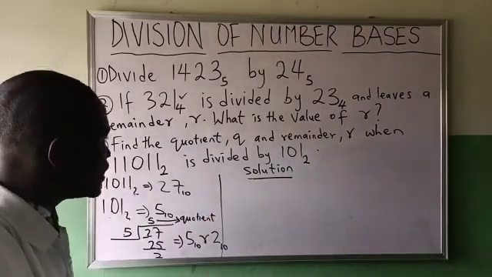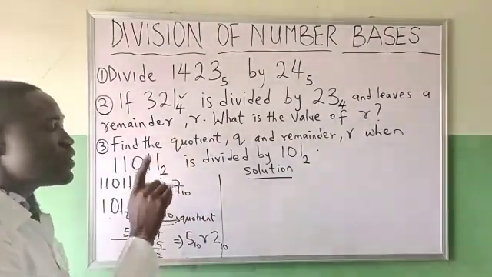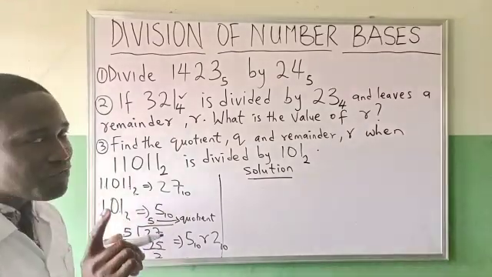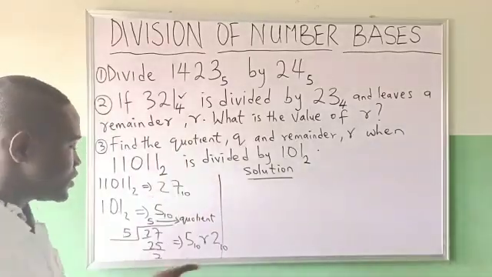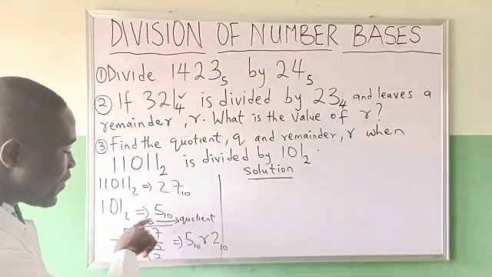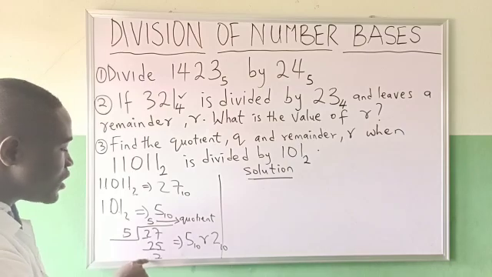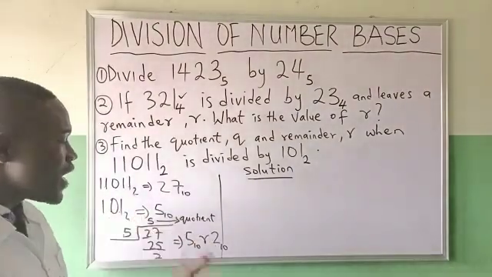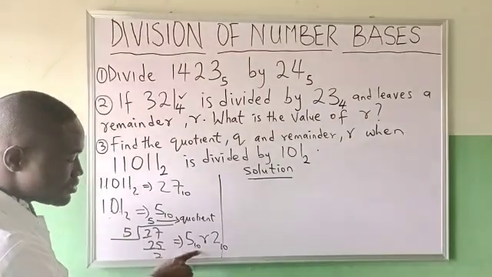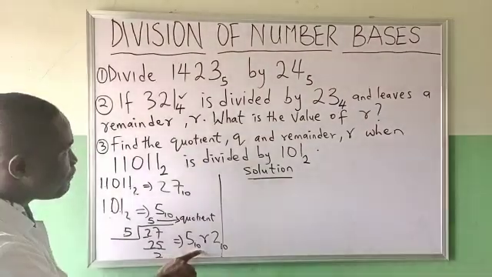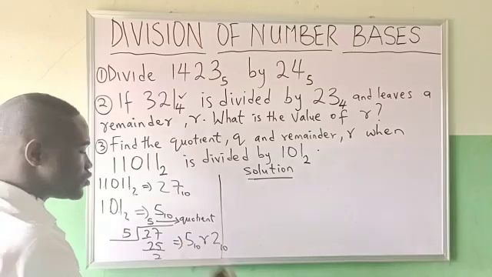This will be called my quotient, what I got here. Why? It is because quotient simply means the result after what? Division. The answer you get after division is called the quotient. So it gave us 5 to be the quotient and 2 to be the remainder. Don't forget that both of them are in base 10. Convert this quotient to base 2.